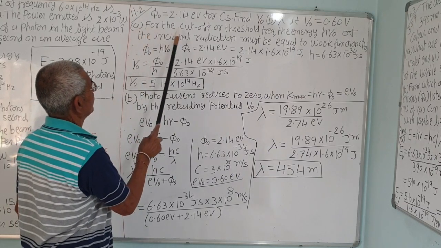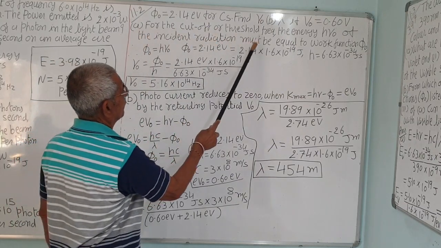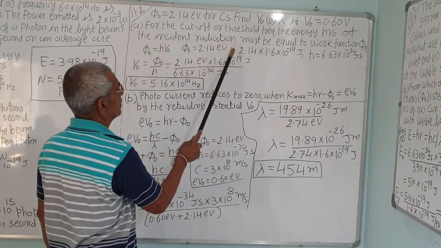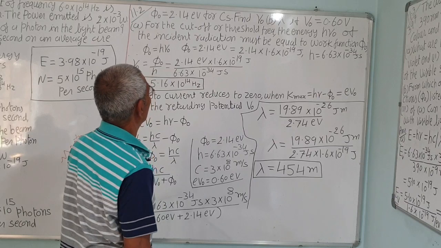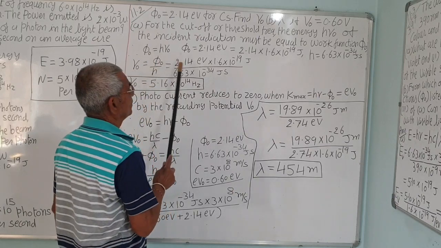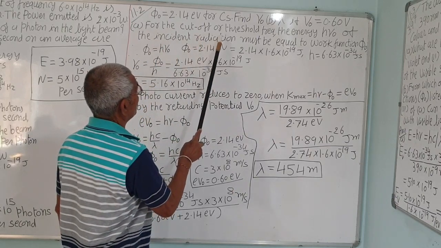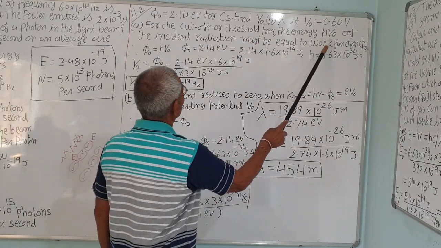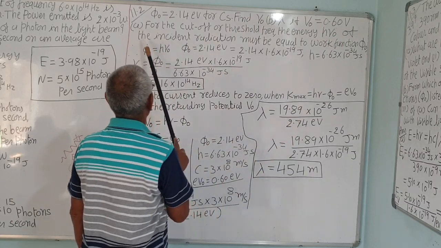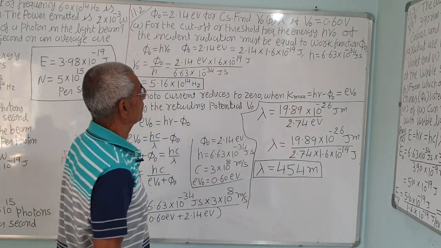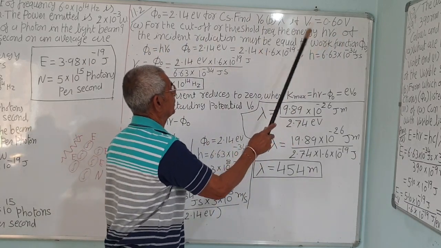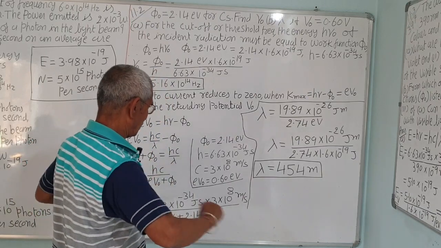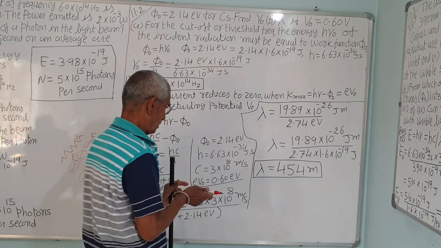Now A, for the cutoff or threshold frequency, the energy h nu 0 of the incident radiation must be equal to the work function. Correct. So for the cutoff or threshold frequency, the energy h nu 0 of the incident radiation must be equal to the work function. h nu 0 is equal to phi 0, because we have already studied this in the photoelectric phenomena.